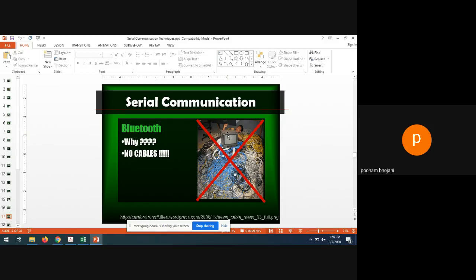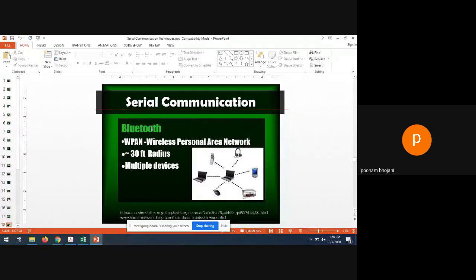One of the earliest wireless communications for serial data transfer was Bluetooth, right? And why was it introduced? Because no cables are required, and you know that Bluetooth is used for a range of some 10 meters, and you can do simple wireless communication between two devices. So see here, one example is given. Bluetooth actually uses a WPAN network, that is, a wireless personal area network. It is not LAN, WAN or MAN, but WPAN, wireless personal area network.